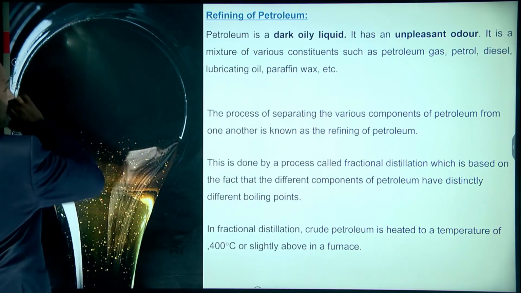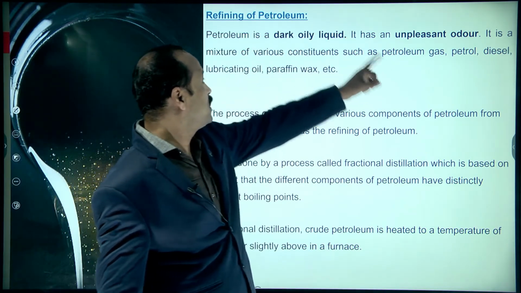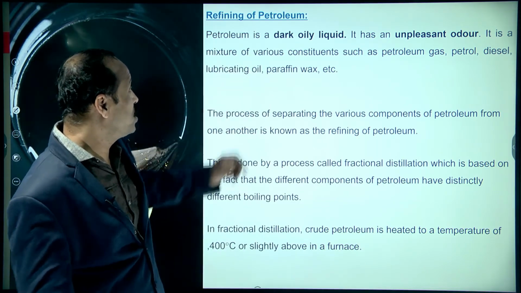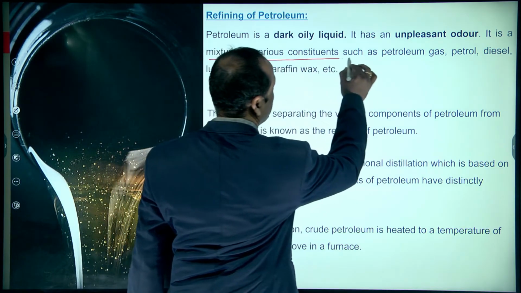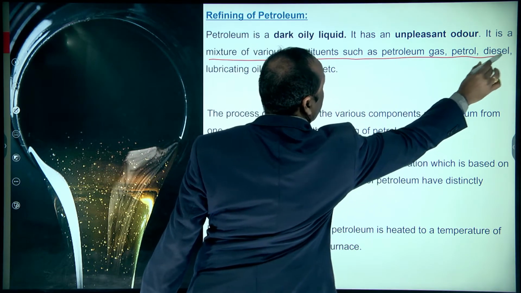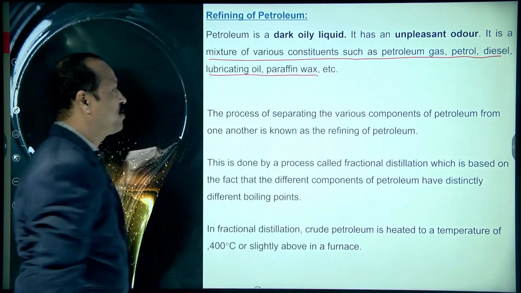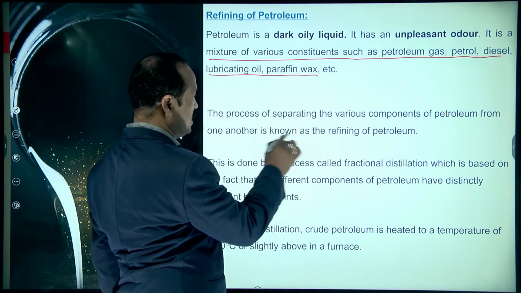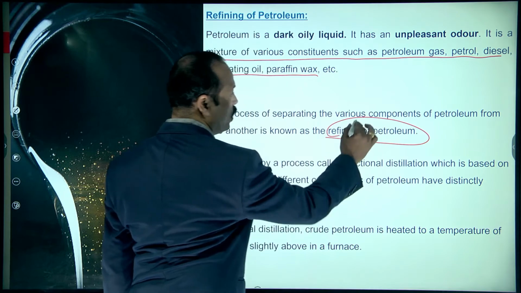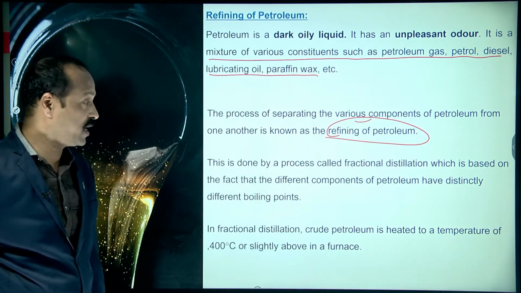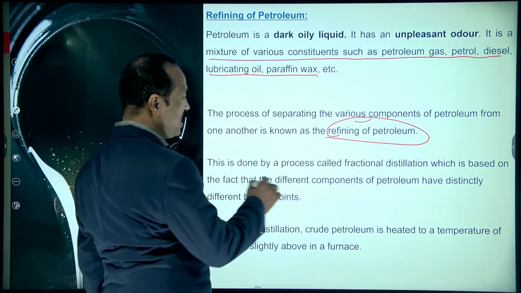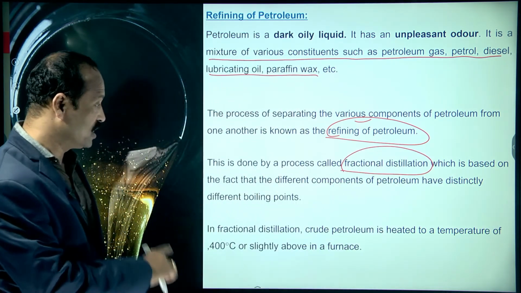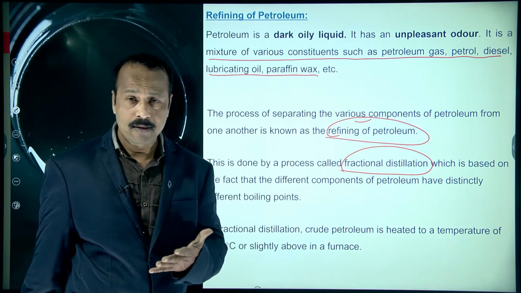Now here you can see, students, petroleum is a dark oily liquid which has an unpleasant odor and is a mixture of various components such as petrol, diesel, lubricating oil, paraffin wax, etc. And this process of separating is called refining of petroleum. This refining is done by the process called fractional distillation, just as I explained, so that we can get these components.